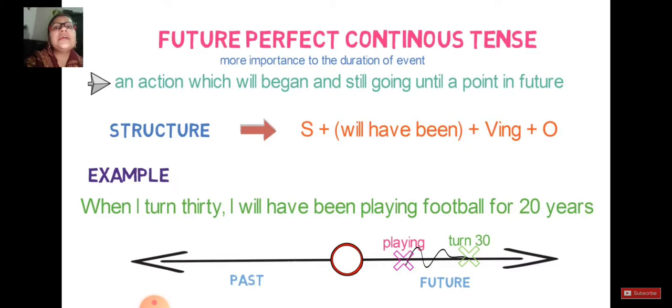It means it will take 10 more years to complete this statement. When I turn 30, I will have been playing football for 20 years. Currently, I might be playing only for 10 years. So both the actions are representing the future tense. Hope this sentence makes you understand what is meant by future perfect continuous tense.